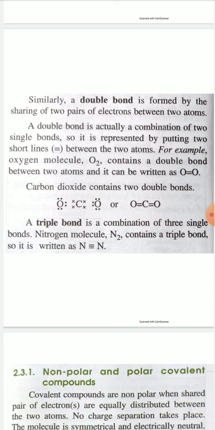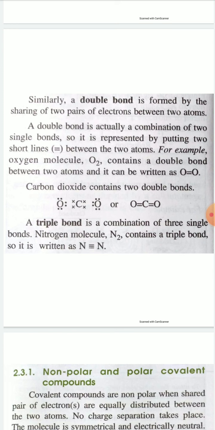For example, in oxygen molecule, O2, there are two oxygen atoms, and each oxygen atom shares two electrons to form two pairs of electrons, so in oxygen molecule a double bond is present. It is written as O double bond O.